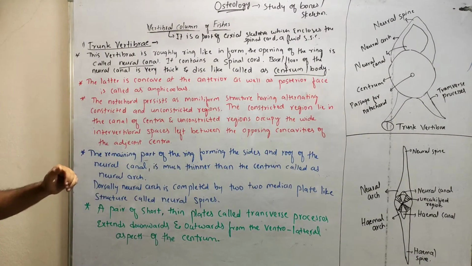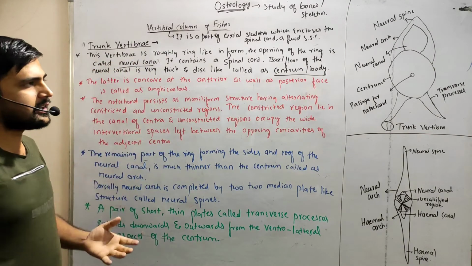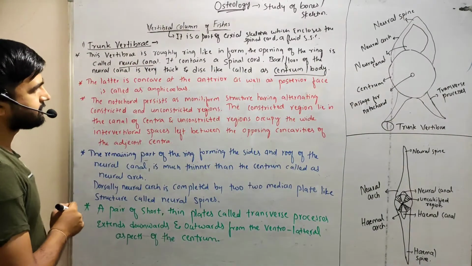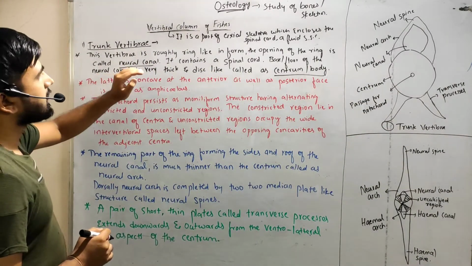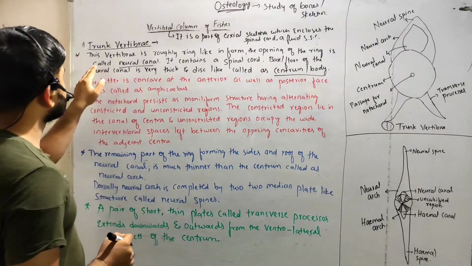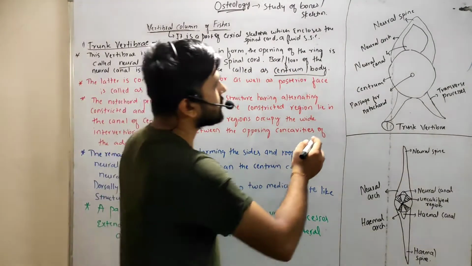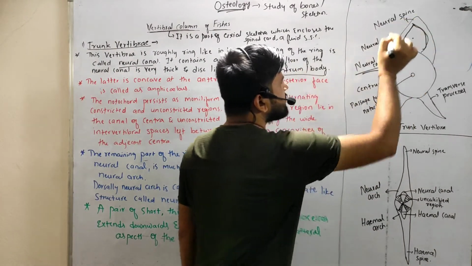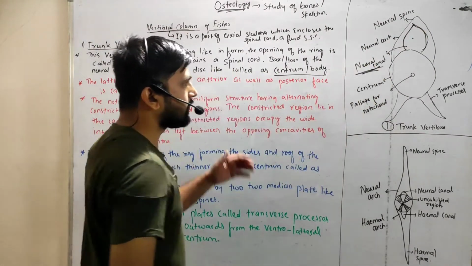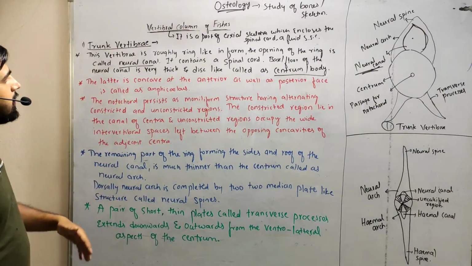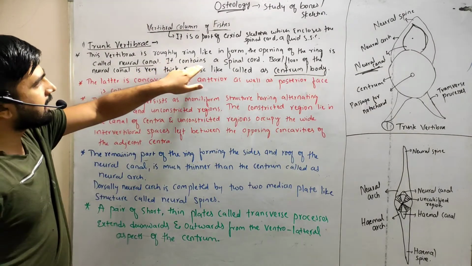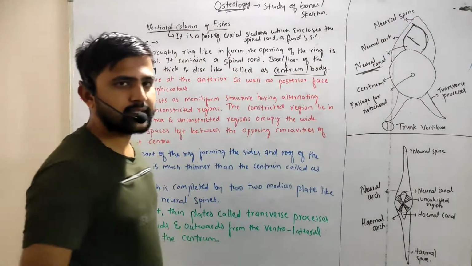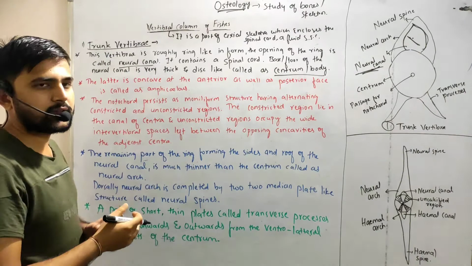So the first point is that the vertebra is roughly a ring-like structure. This is the trunk vertebra. The opening of the ring is called the neural canal. See here, the neural canal. The spinal cord passes through the neural canal.